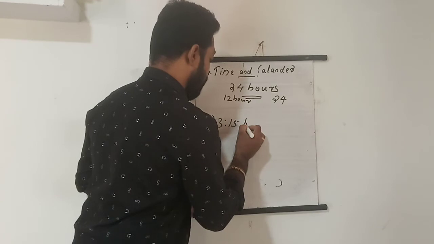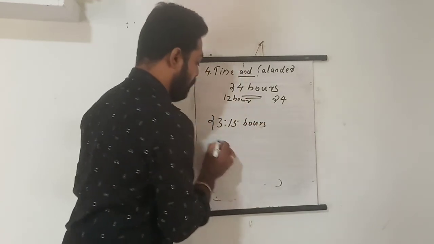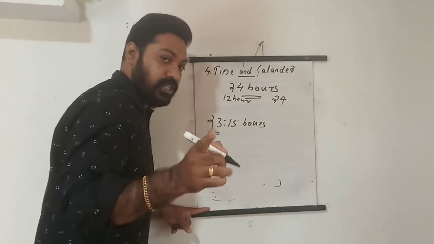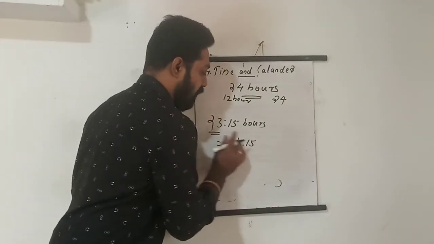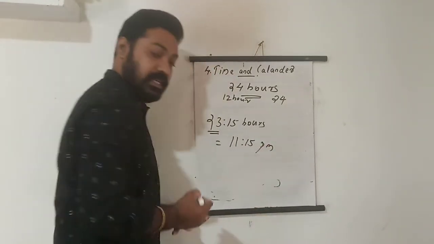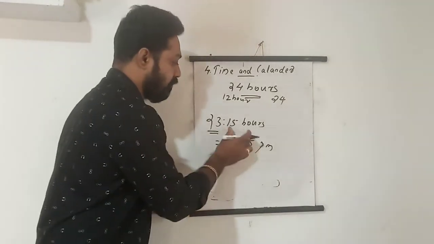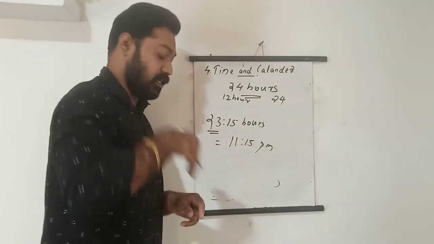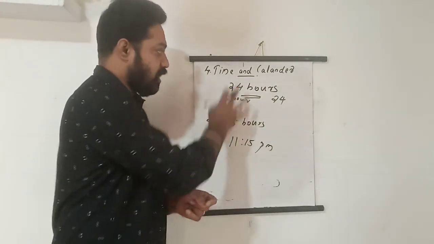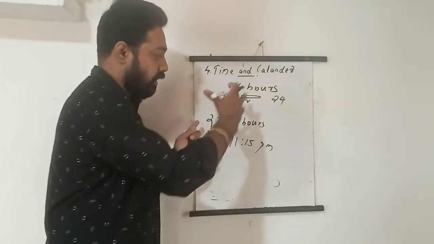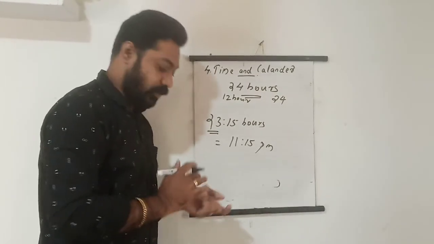Then what will be 23:15 hours? 23:15 hours means 23 is used for which time? 11. 11:15 PM. Isn't it? 11:15 PM is 23:15 hours. So crossing 12 means it is PM. So for corresponding 24 and 12 hour, I will give you a table. Then you can easily understand it.